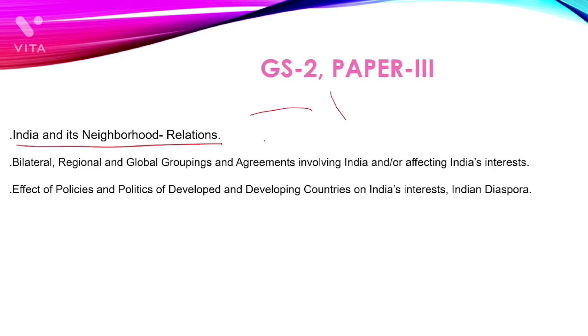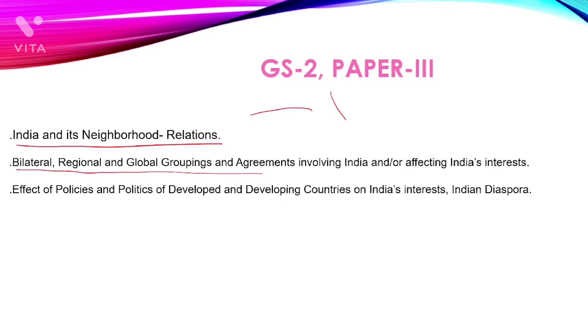So we have to have a holistic knowledge of our neighbors' geography also. Then only we can have that. And also in GS paper 2, bilateral, regional and global groupings. See, in forming a group, the necessity of geography cannot be ignored.